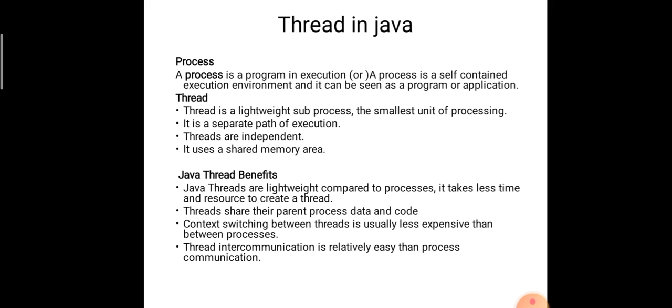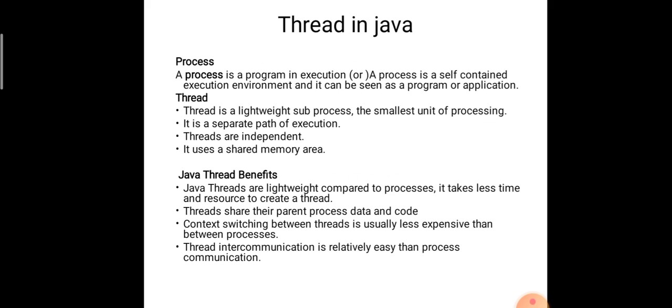Now we are going to discuss thread. A thread is nothing but, if you divide a process into a number of small units, that small part we call a thread. A thread is a lightweight sub process. That means a thread is a sub process and it is lightweight. The smallest unit of processing we call a thread. It is a separate path of execution.